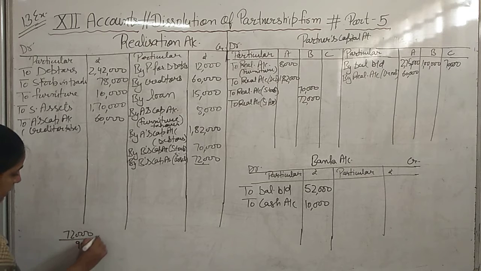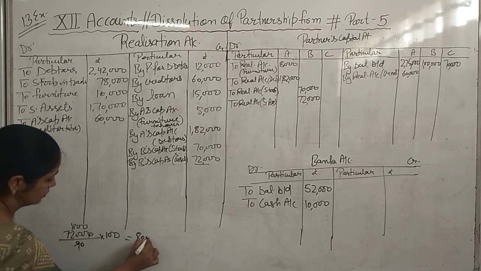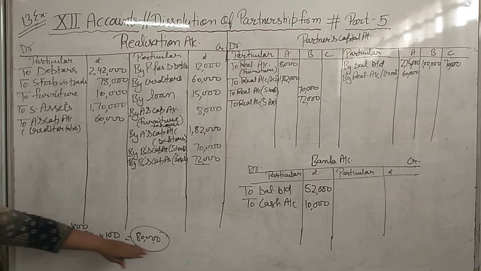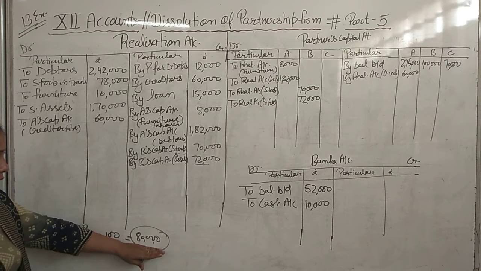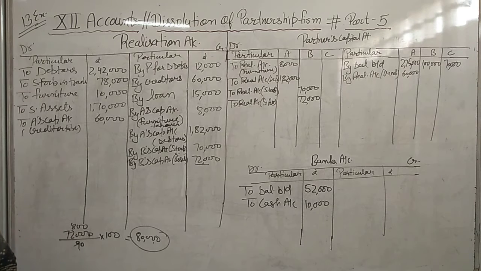So this is the 90%. Then what will be the original value of the assets? 80,000. So B has taken assets of rupees 80,000 at rupees 72,000.